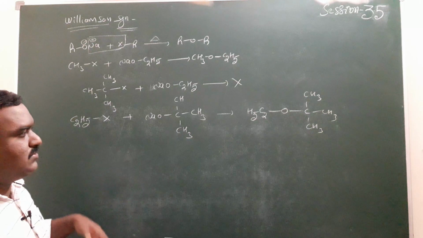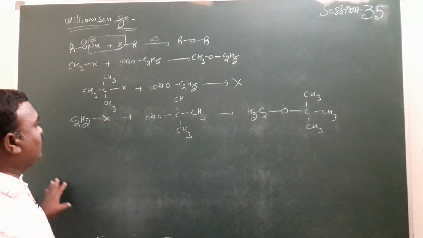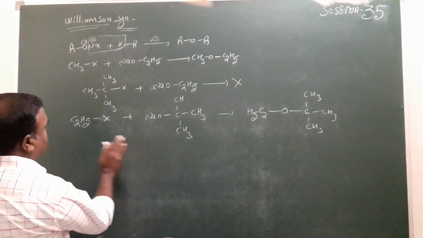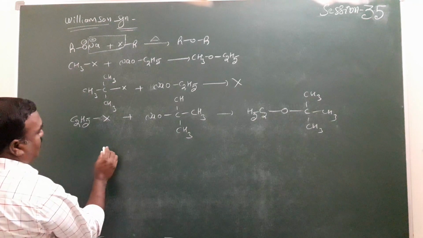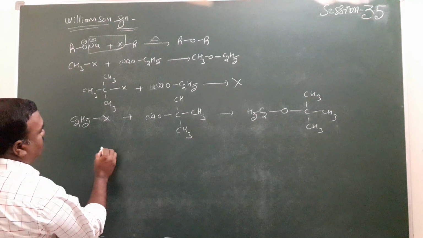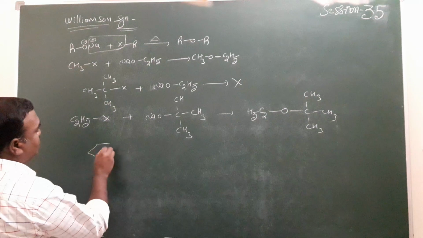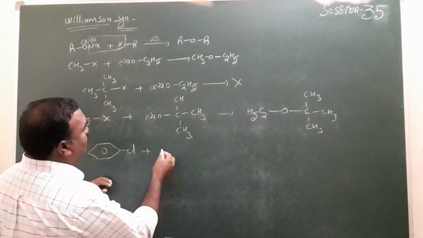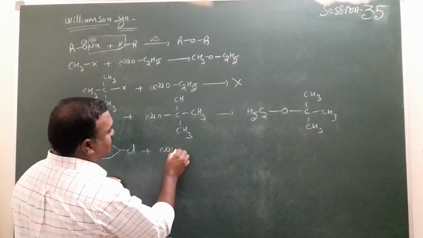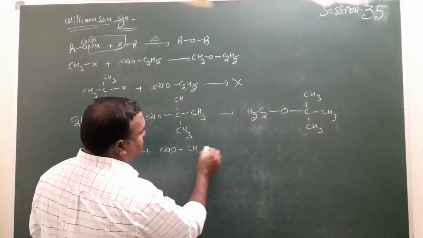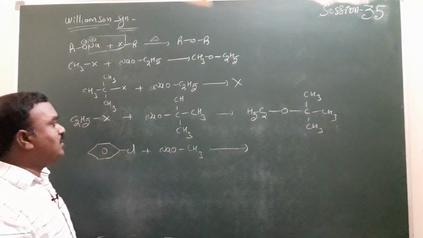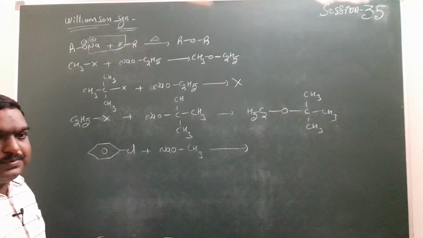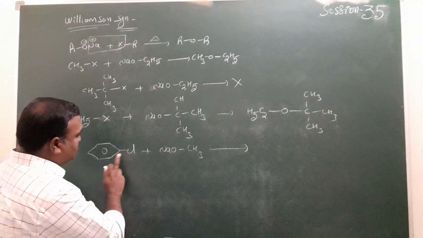So tertiary is not possible in this reaction. For example, here a compound is given like this: chlorobenzene, bromobenzene or iodobenzene reacts with sodium methoxide.